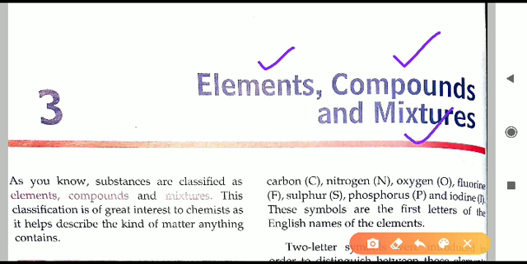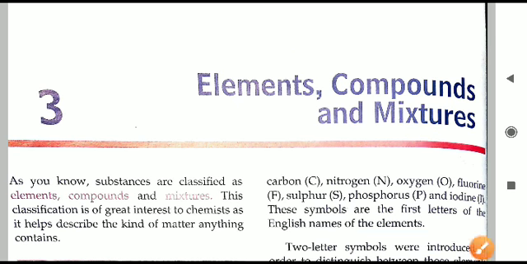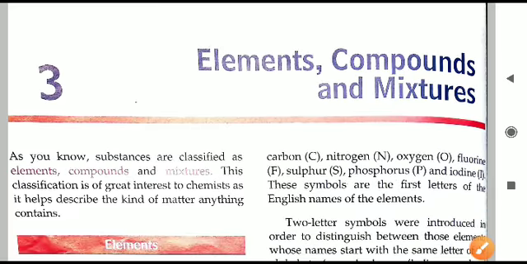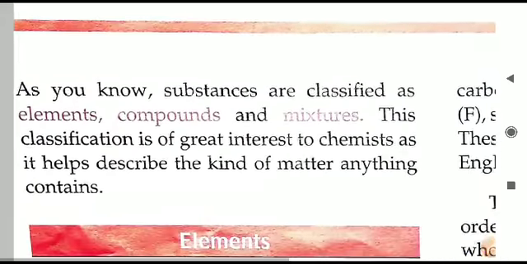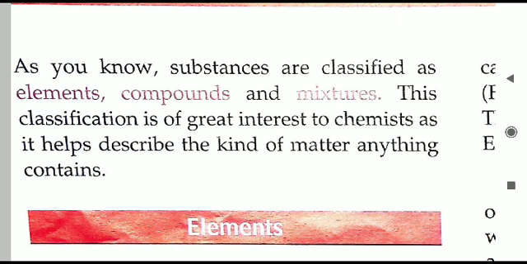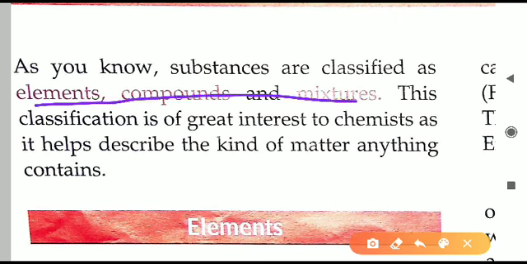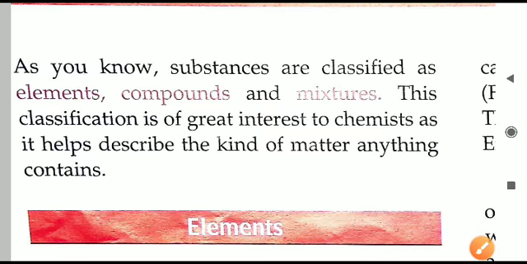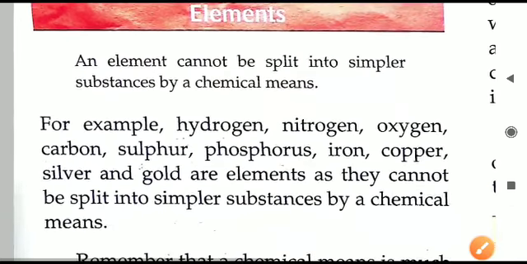One by one we shall discuss these three in detail, about their properties and how they are written in chemical methods. All these we shall be discussing in this chapter. Today we shall be discussing the elements and the compounds. Whatever substances are around us in our day-to-day life, they are all classified into elements, compounds and mixtures. So first of all we will learn what elements are.